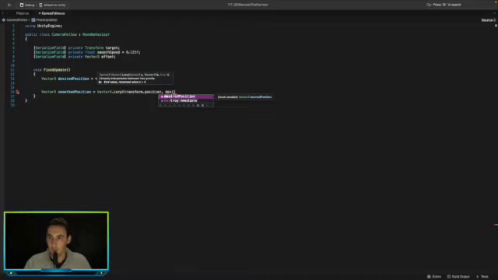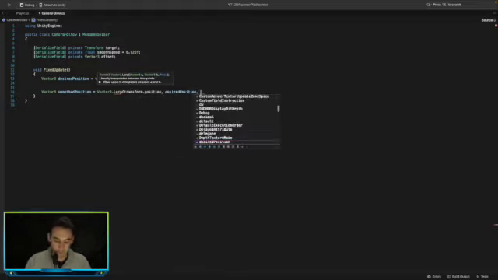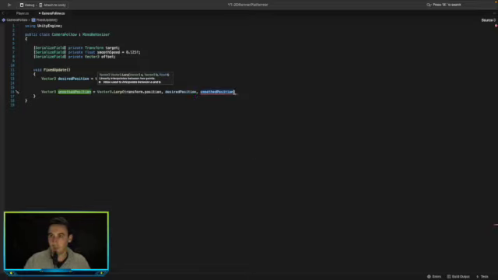So we want to go from the camera's position to the desired position with a smooth value.